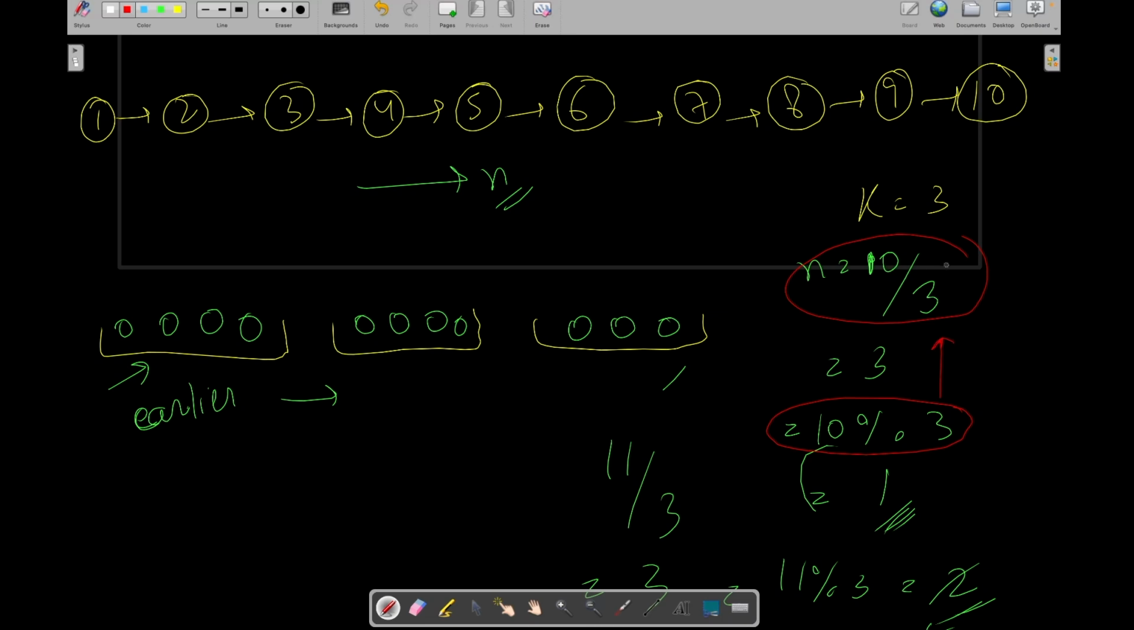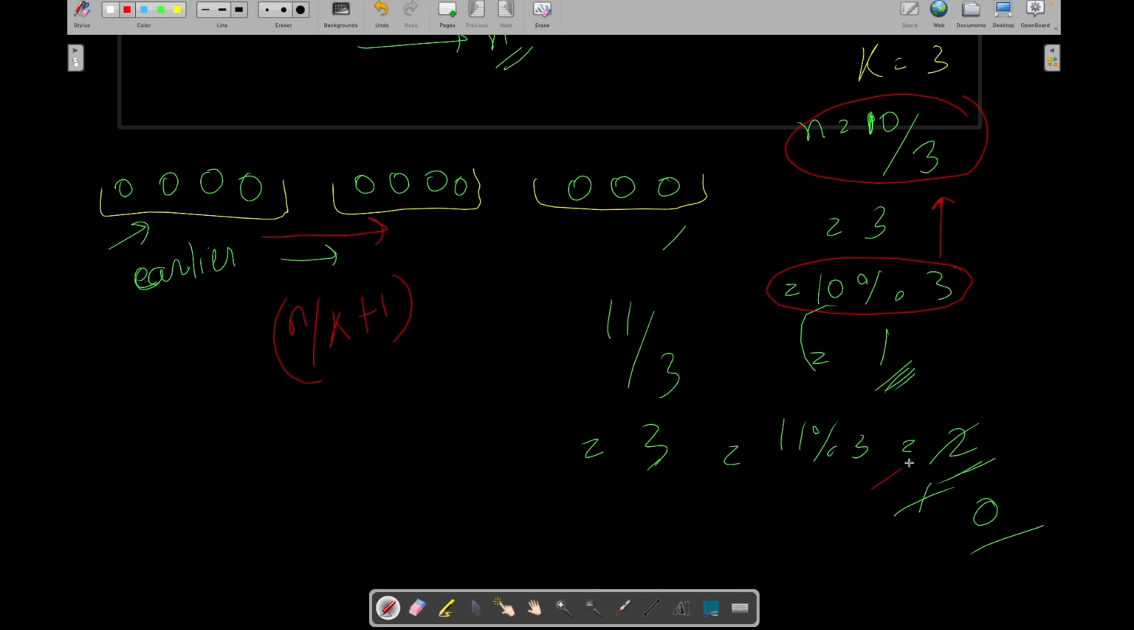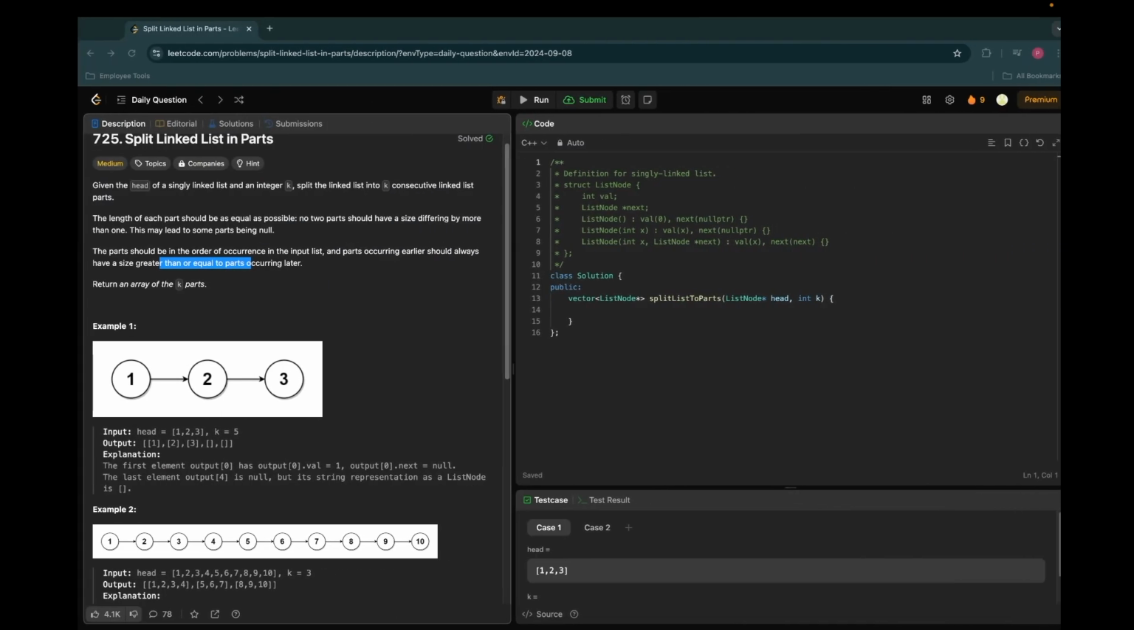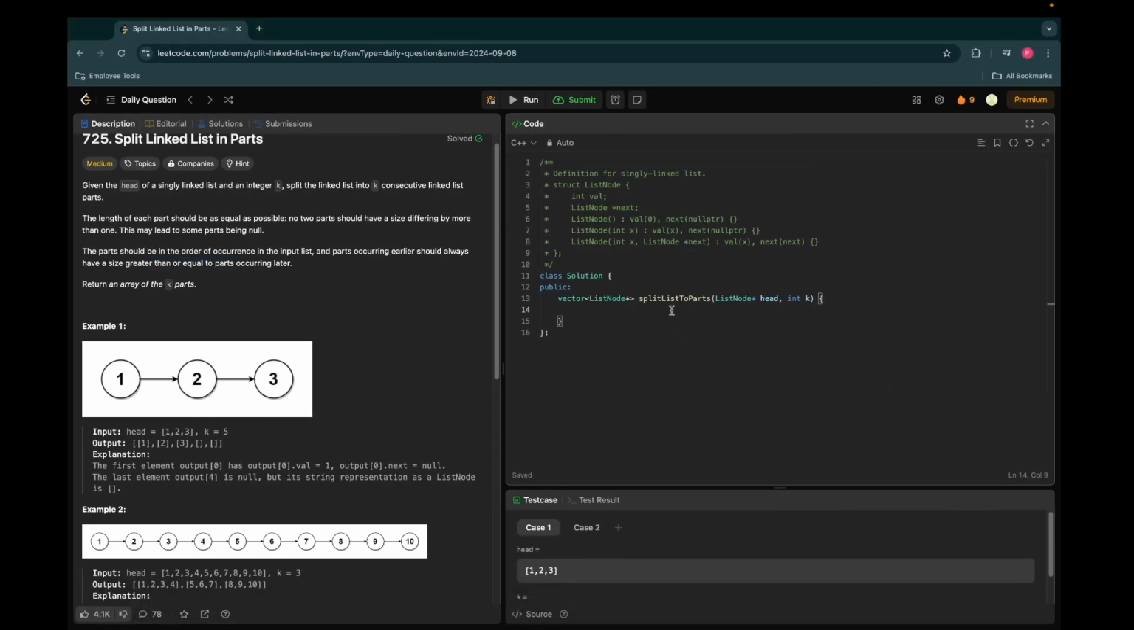Means we need to put n by k plus 1 balls in the remainder number of initial boxes, right? As here the remainder was 2. So what we have done is we have put n by k plus 1 balls in the remainder boxes, in the starting 2 boxes, right? So let's see how we can code this question, how we can code this approach.